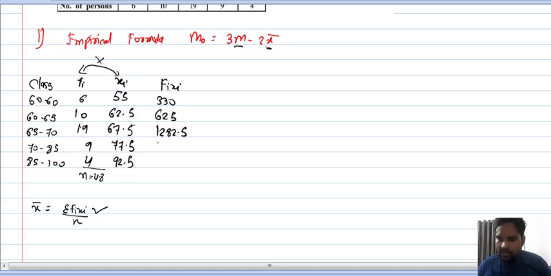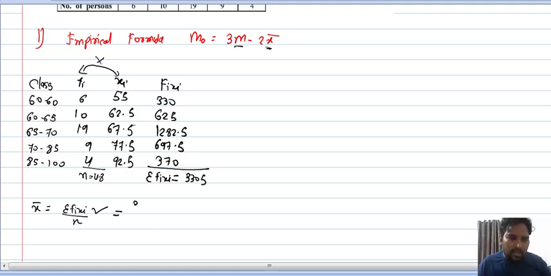77.5 into 9, so 697.5. 92.5 into 4, so 370. And what would be the total? Use the GT option in your calculator. So the answer will be 3305. Now we will put the value in the formula.